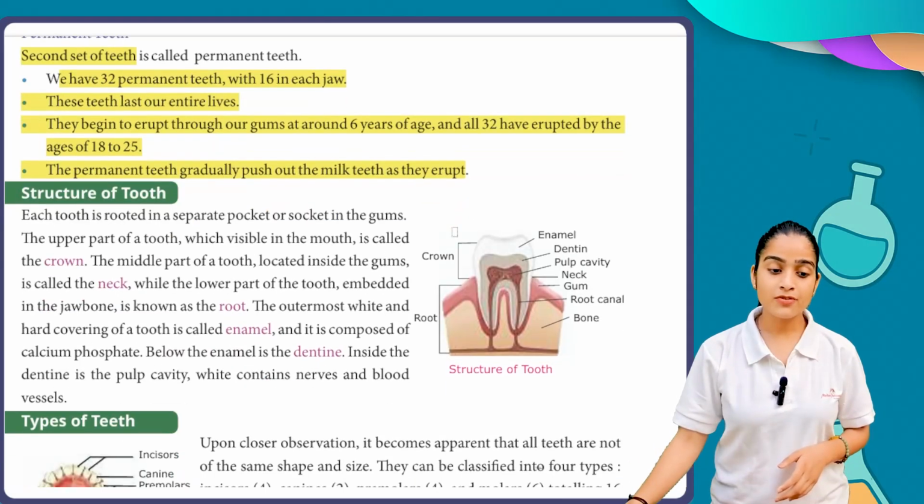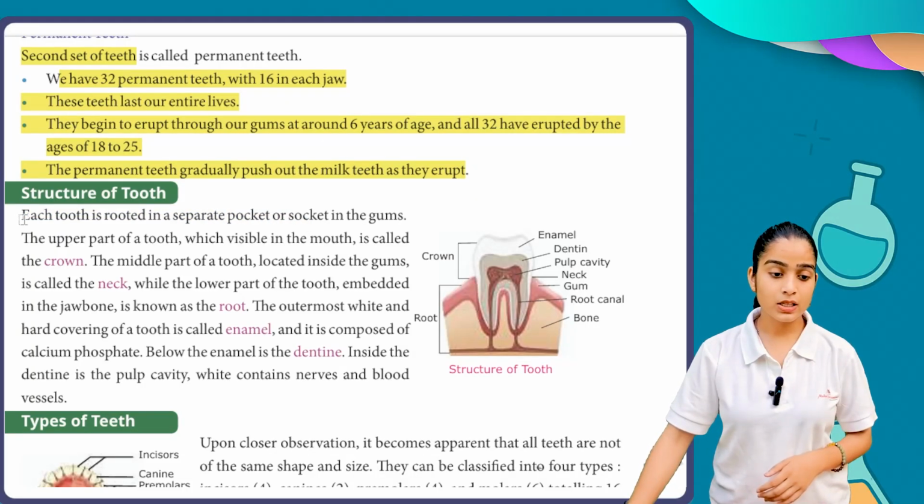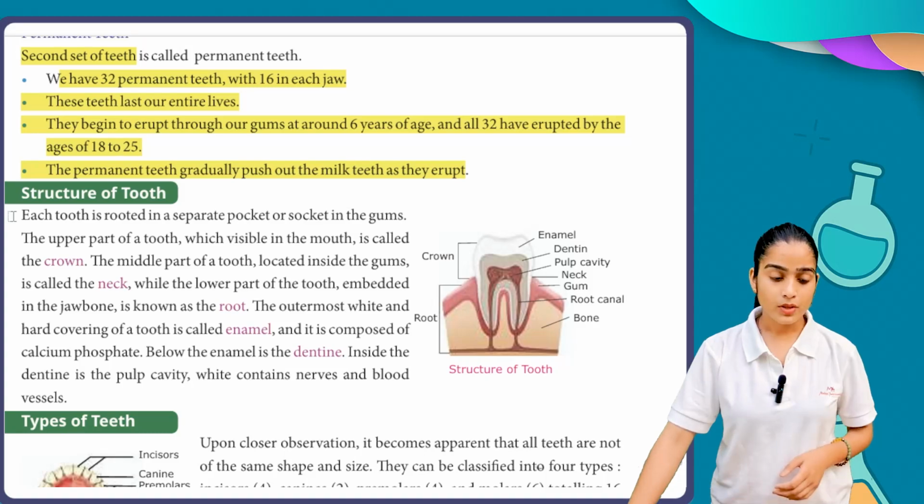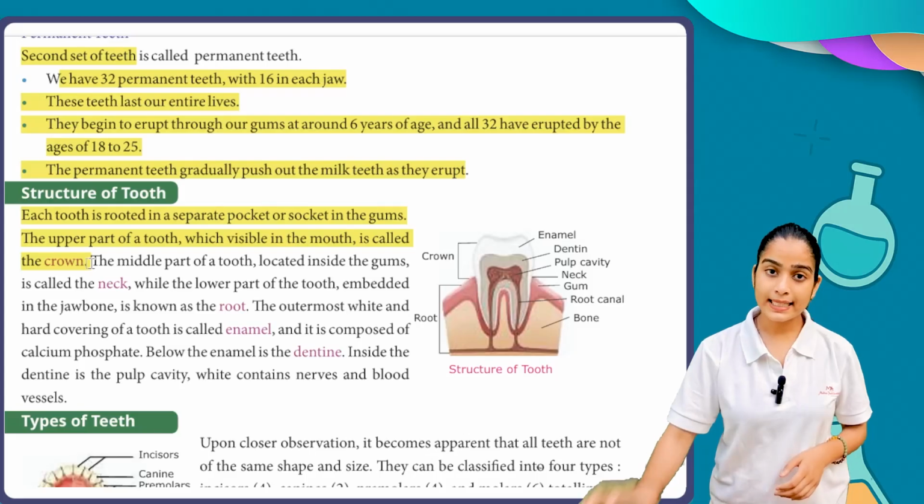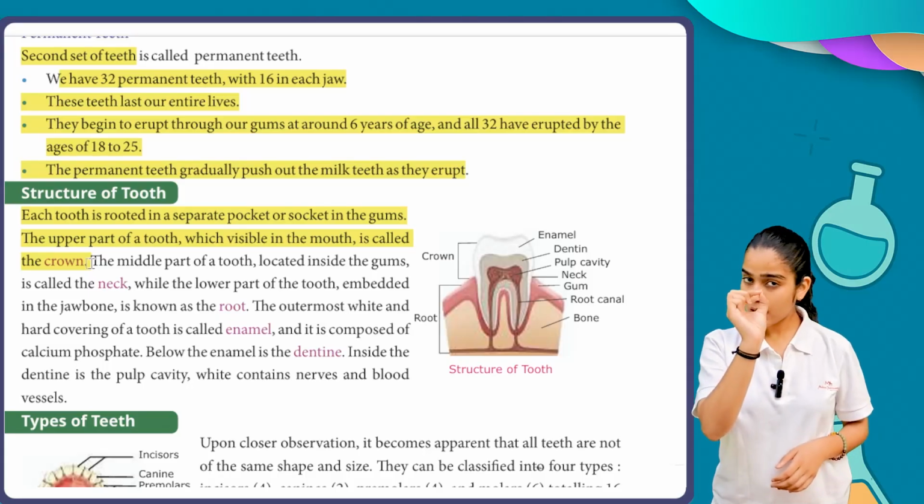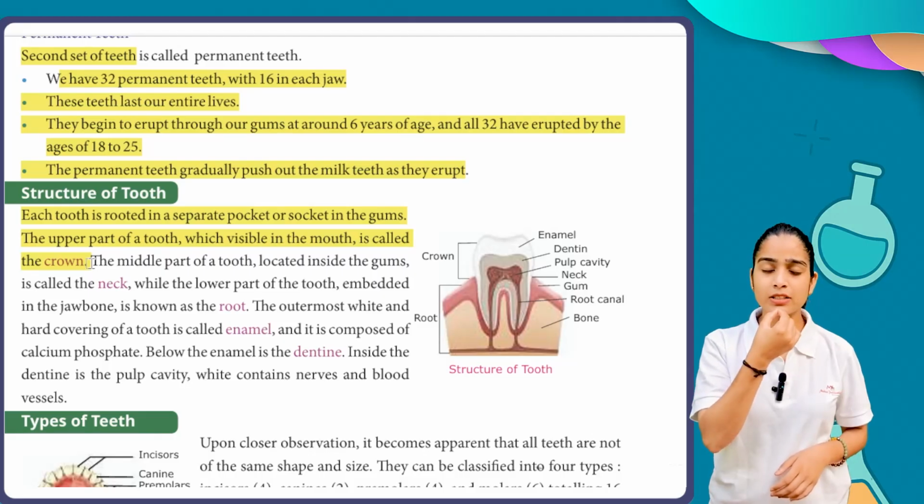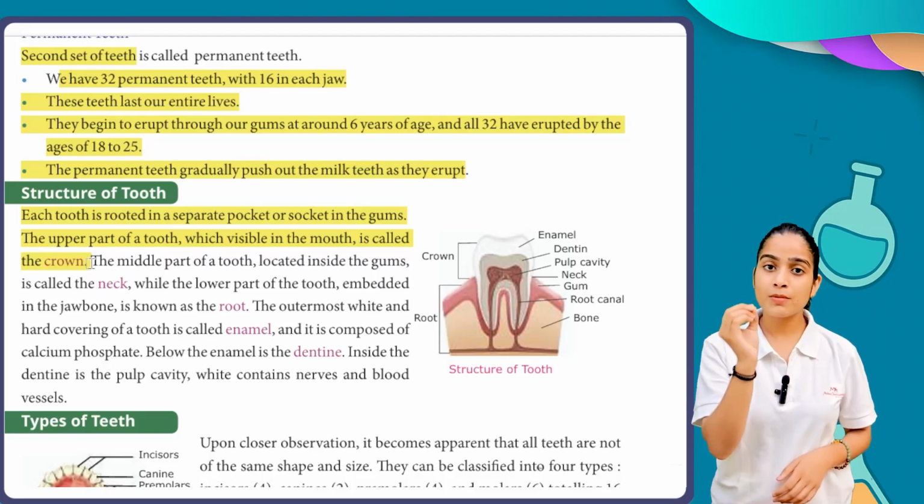Now we have the structure of a tooth. Each tooth is rooted in a separate pocket or socket in the gums. The upper part of the tooth, which is visible in the mouth, is called the crown. So what we observe here is that each and every tooth has its own space, and it comes out of a pocket or socket of your jaw. You can see here a single tooth, and it is coming from a single space only.